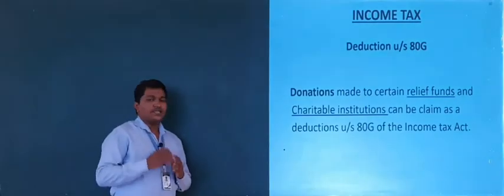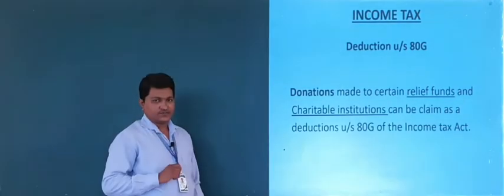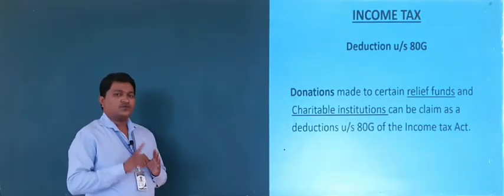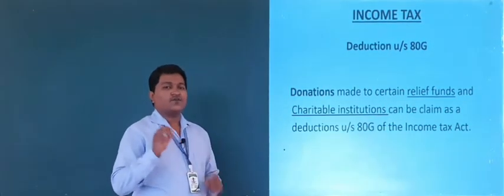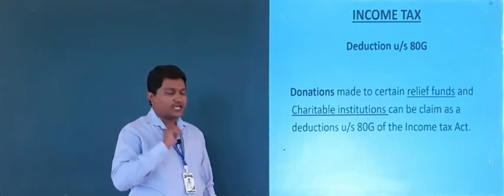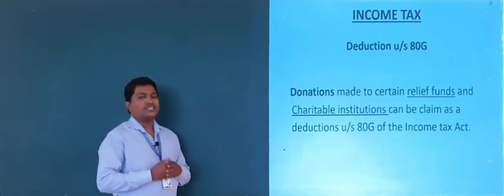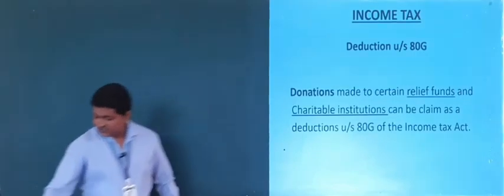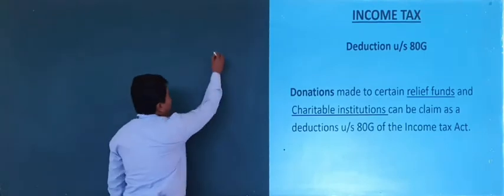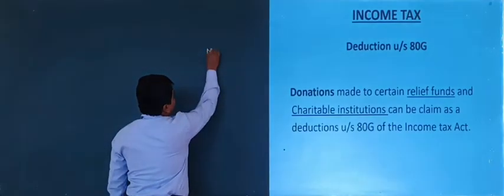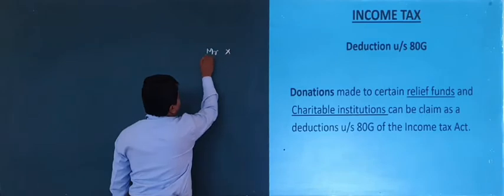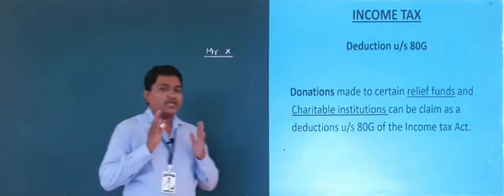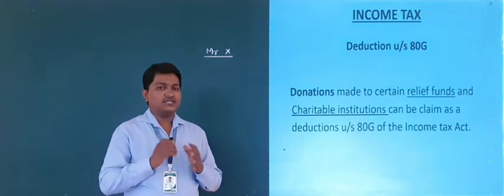So first of all, let us know the meaning of deduction. Deduction is the amount which is deductible from the gross total income of an assessee. So let us know what is meant by gross total income of an assessee. Suppose Mr. X is an assessee who has different sources of his income.